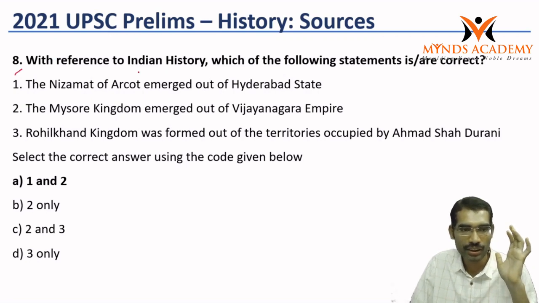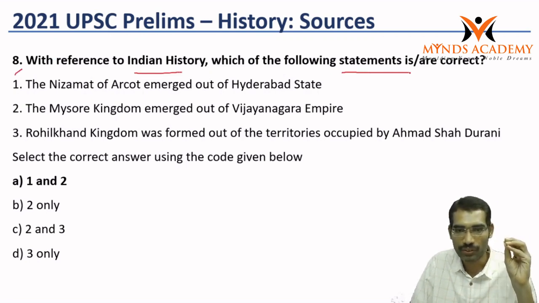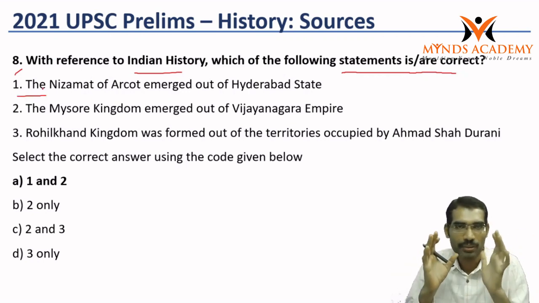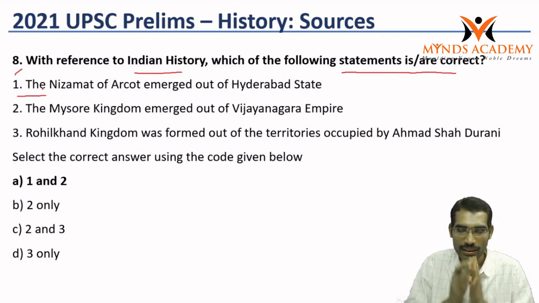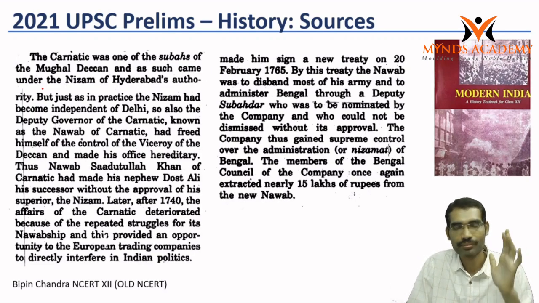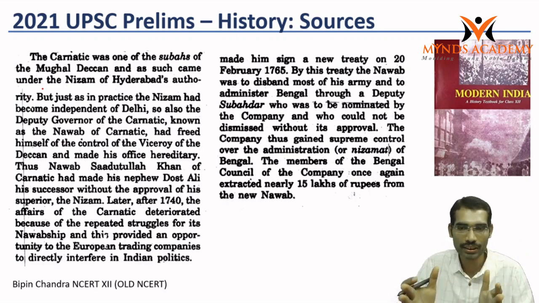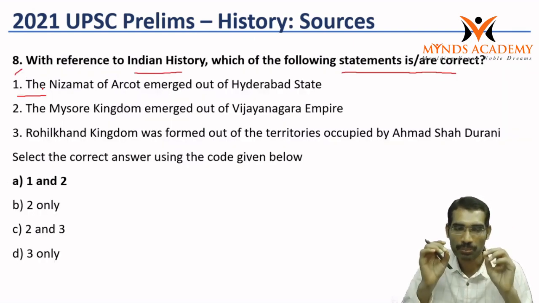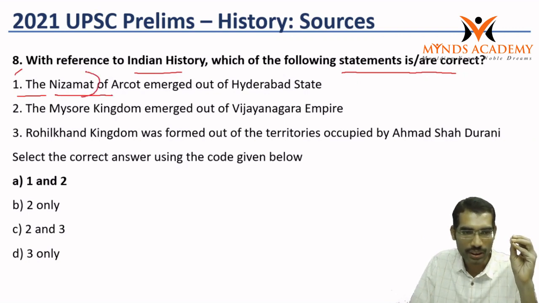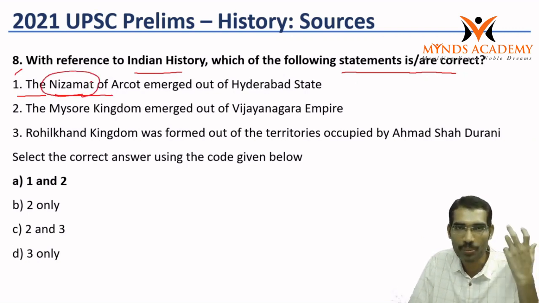Now the 8th question: with reference to Indian history, which of the following statements is correct? Here this question becomes difficult unless we read. Again, the answer can be derived from the first chapter itself. It is there in Bipin Chandra, Modern India, Old NCERT. In the first chapter itself, you will get the answer. But most of the students will feel difficulty because three statements are there, and understanding Nizamat, what is this Nizamat? The term complicates the analysis.